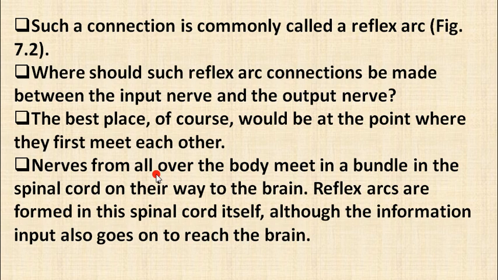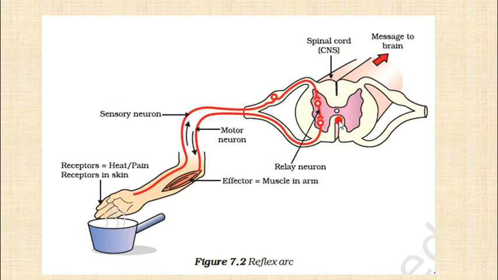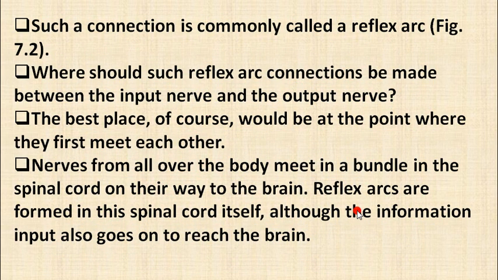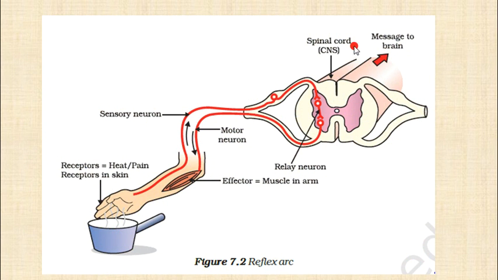So nerves from all over the body meet in a bundle in the spinal cord on their way to the brain. Here you can see, this is our spinal cord and this is the meeting of these nerve cells and finally to the brain. Reflex arcs are formed in this spinal cord itself, although the information input also goes on to reach the brain. This is the only one way here. यहाँ से सिग्नल जाएगा एंड वापस यहाँ से आएगा.